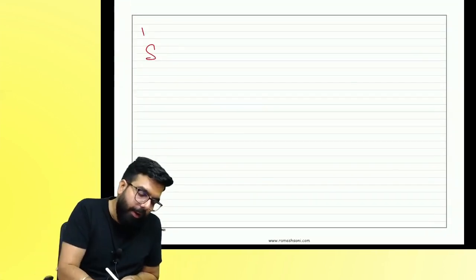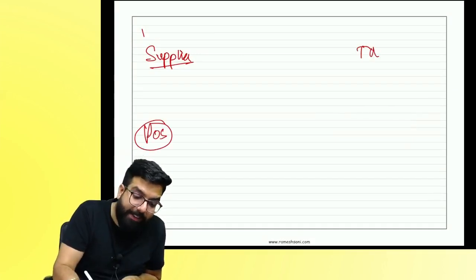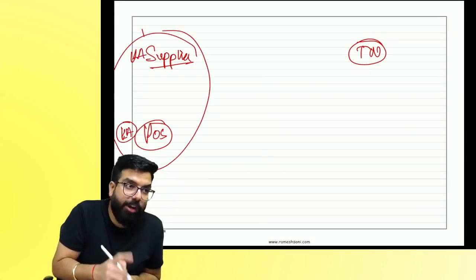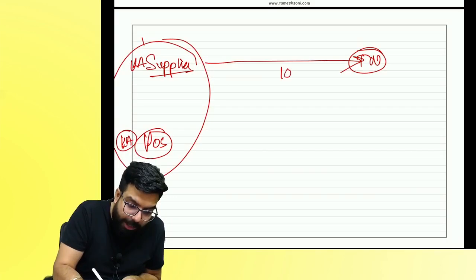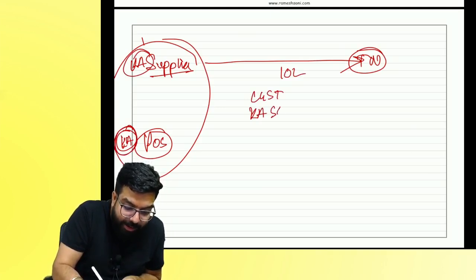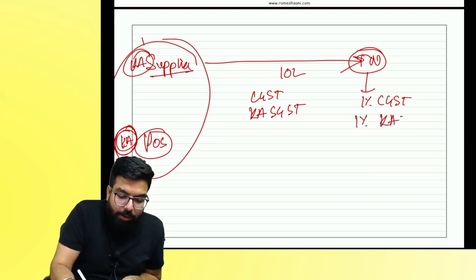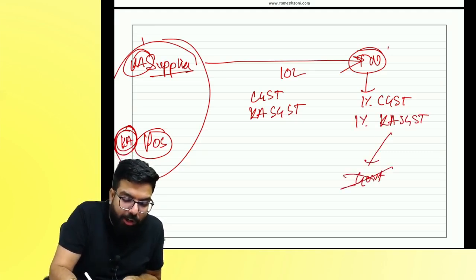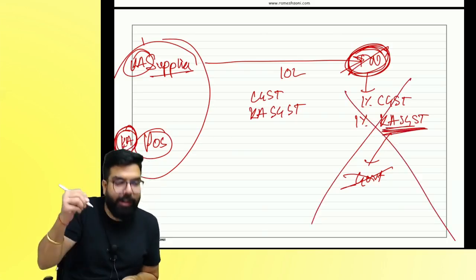But supplier is in Karnataka, place of supply is also in Karnataka, and recipient is in Tamil Nadu. Then what will happen? Why? Because you are in another state. When I give the bill, I'm in Karnataka, place of supply in Karnataka, I will charge CGST and Karnataka SGST. Can you deduct? What will you deduct? 1% CGST and 1% Karnataka SGST. You will not be able to give it to the government because you are registered in Tamil Nadu. You can't deposit Karnataka SGST, and hence in this scenario TDS will not come.